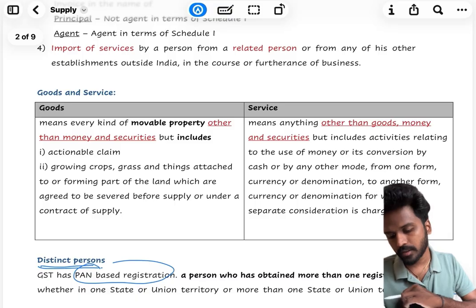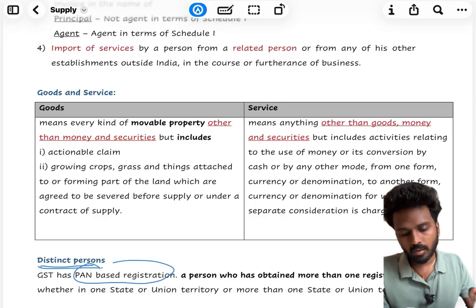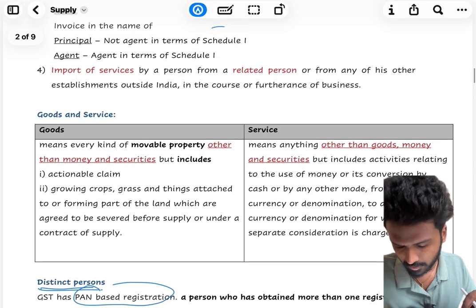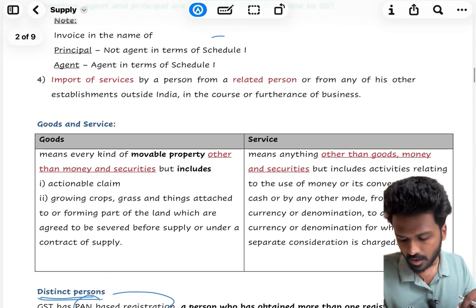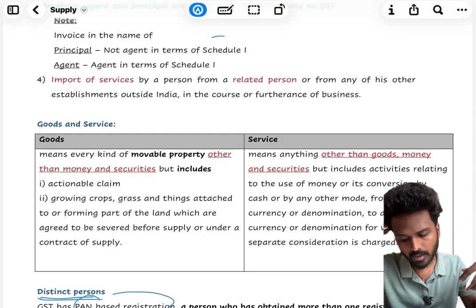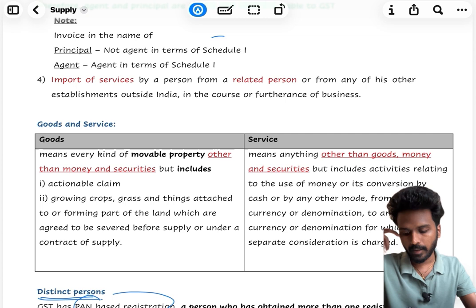Fourth point, importation of services by a person from a related person or from any of his other establishments outside India in the course of furtherance of business, whether or not undertaken with consideration, can be treated as supply.